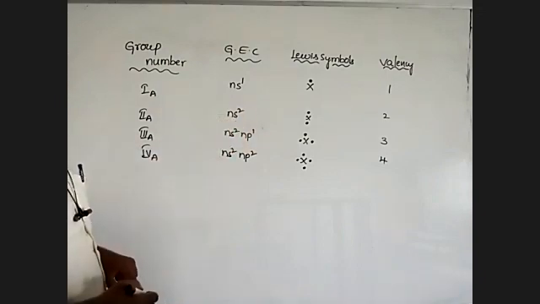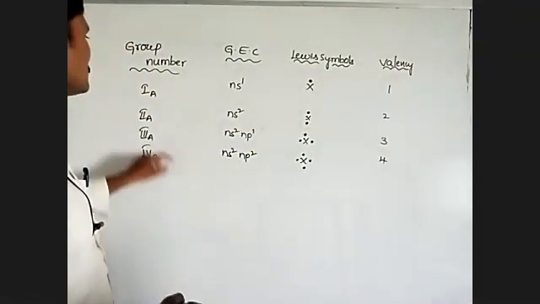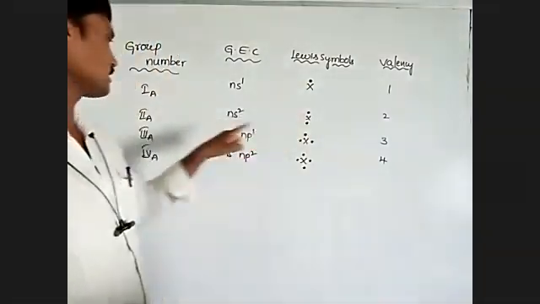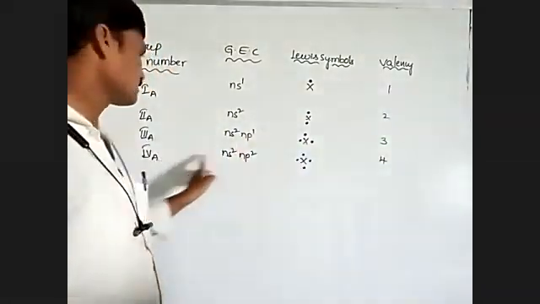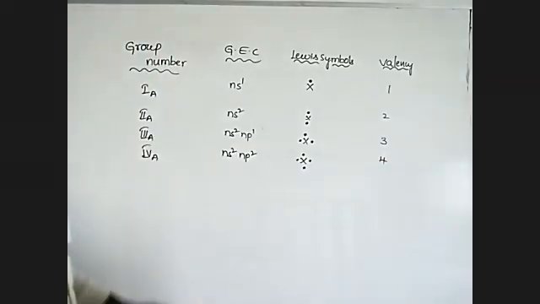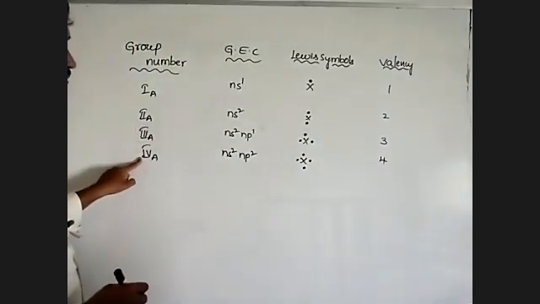From first A to 4th A, valency is equal to the group number. That means first A, 1; second A, 2; third A, 3; fourth A, 4. First A to 4th A, valency is equal to group number.